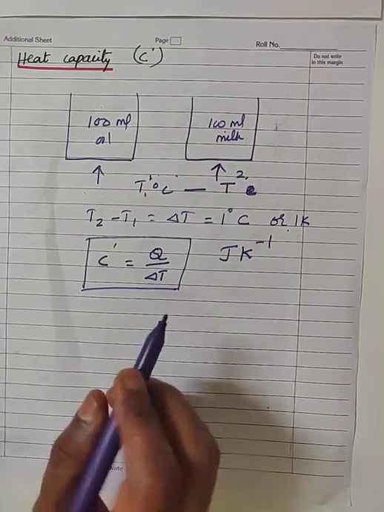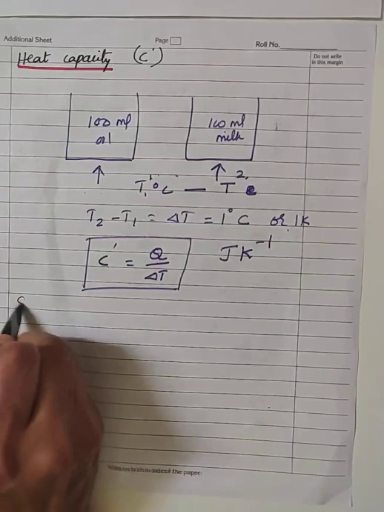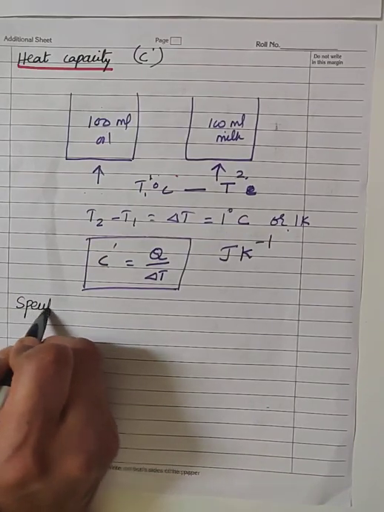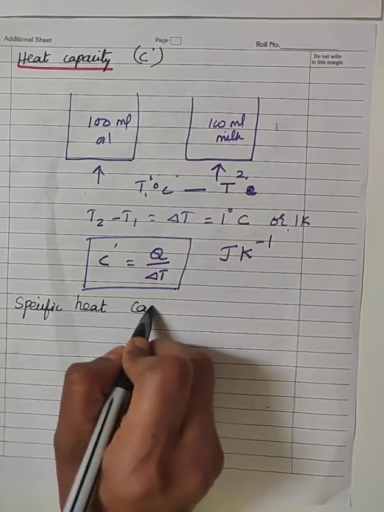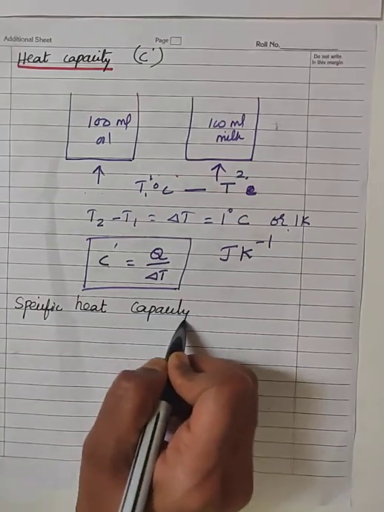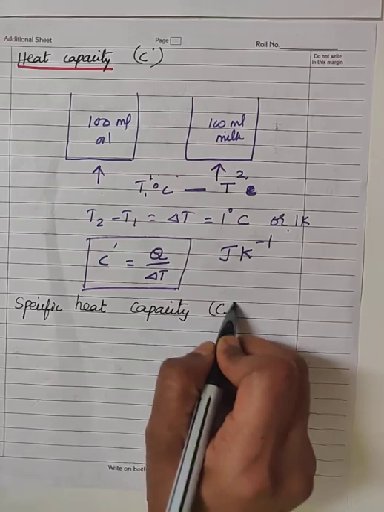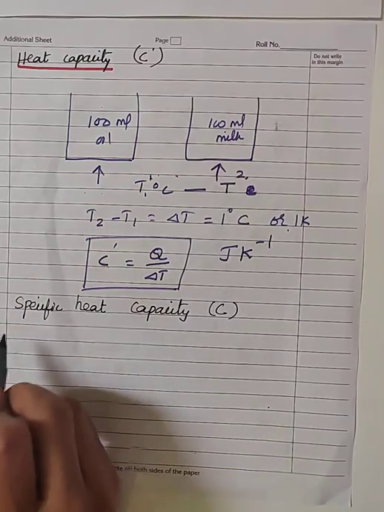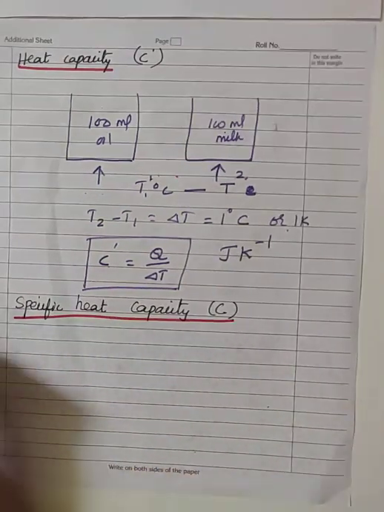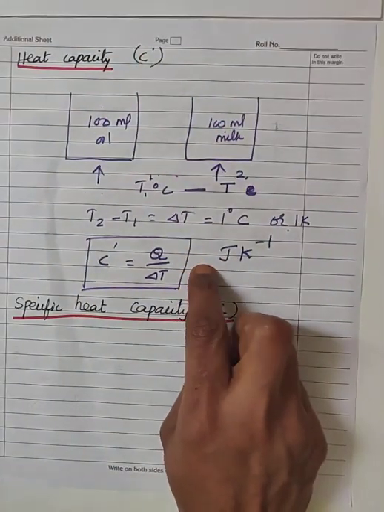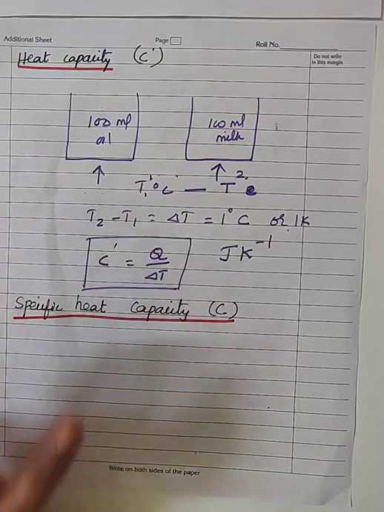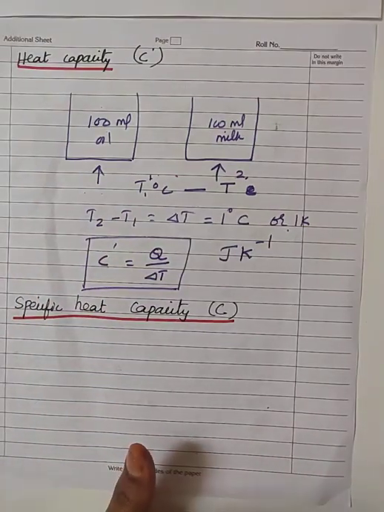Next one, specific heat capacity. The specific heat capacity is represented by the symbol C. When we say the quantity of heat energy required to raise the temperature of the substance, we are not specifying the mass.